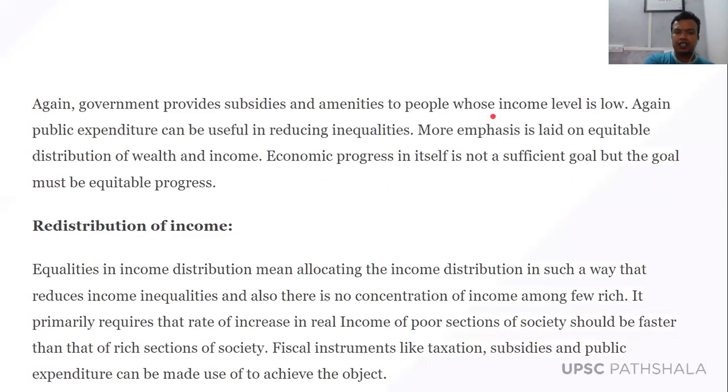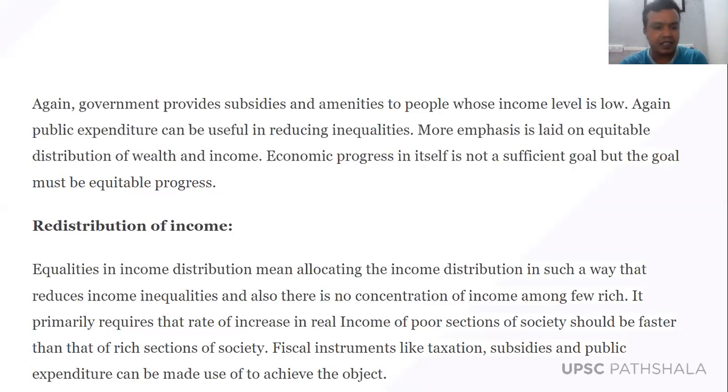Again, public expenditure can be useful in reducing inequalities. More emphasis is laid on equitable distribution of wealth and income. Economic progress in itself is not a sufficient goal, but the goal must be equitable progress. Got it? So only an increase in the GDP is not the single goal. Apart from this, the benefits of economic growth need to reach each and every section of the society, and that is what is called inclusive growth, or sabka saath sabka vikas. All right. Okay.